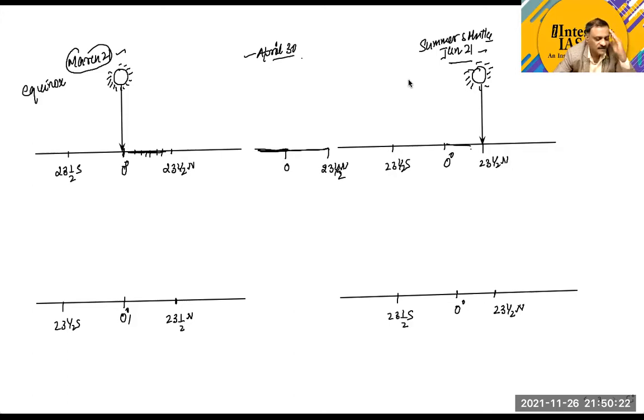The perpendicular position of the sun travels 23 and a half degrees, sir. 23.5 degrees. So can you tell me in one day how many latitudes the sun will travel? It is divided by 90. It is traveling 23 and a half in 90 days. So in a single day, how many latitudes will it travel?